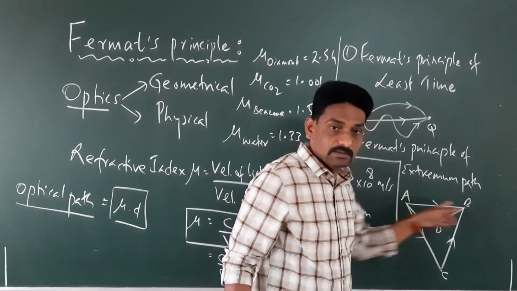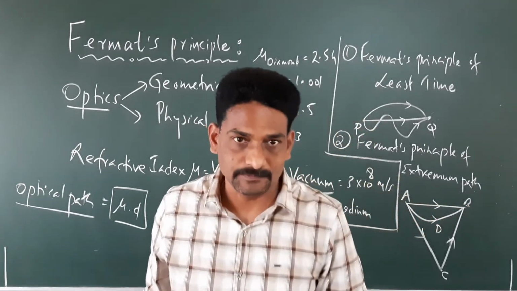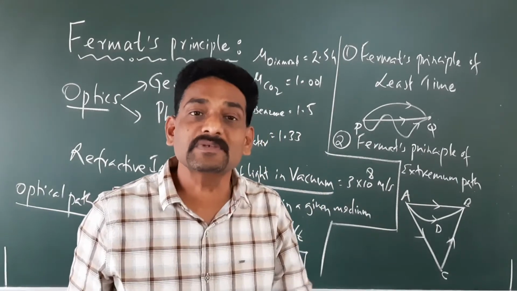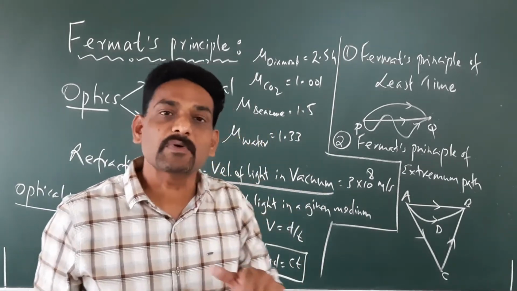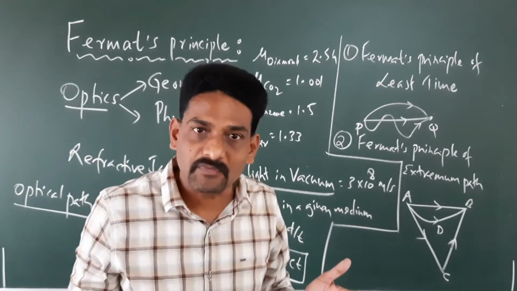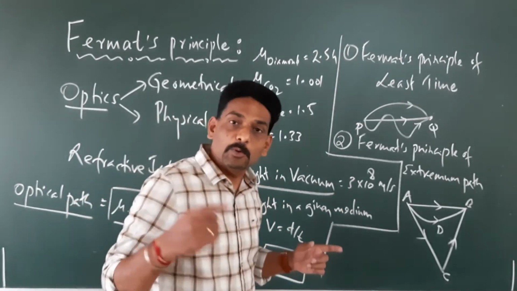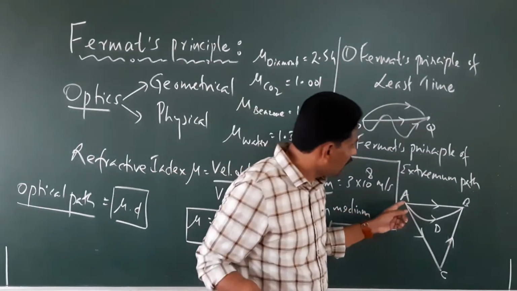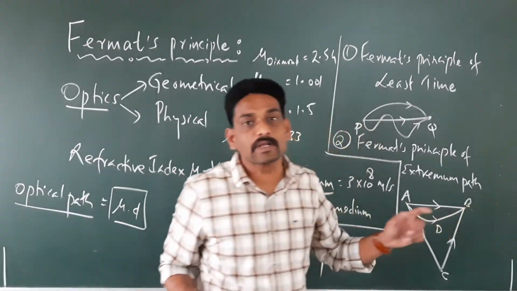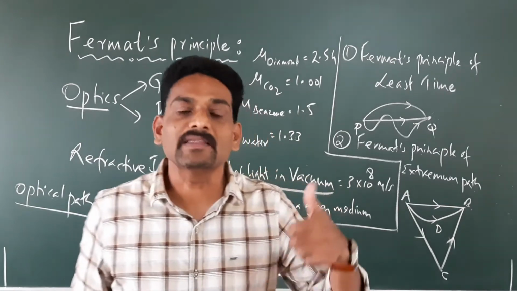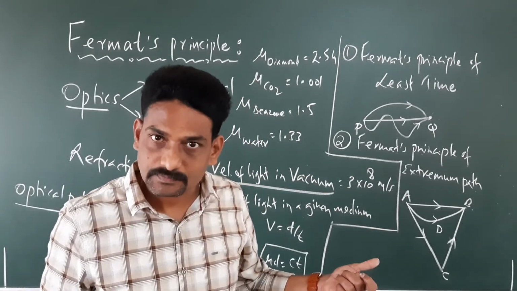And this is possible only in what case? This is possible only in case of a homogeneous medium. What is the meaning of homogeneous? It means the refractive index is uniform at each and every point, right? So if it is a homogeneous medium, the light is going to travel like this, and it is going to take the minimum distance, and the time taken is going to be minimum.